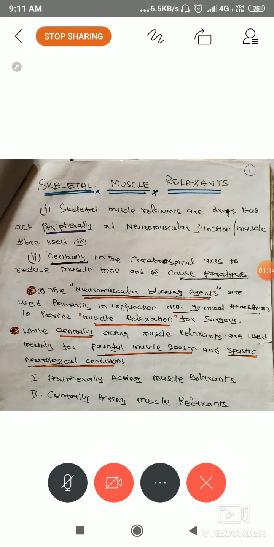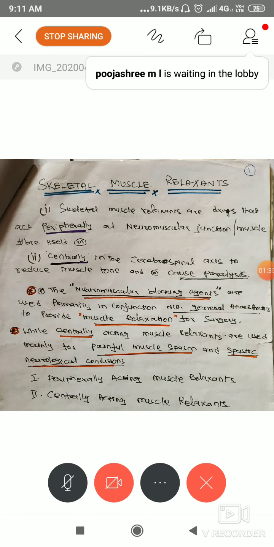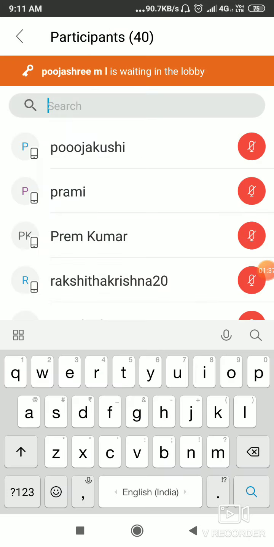There's a way in the slide you can see. Or centrally, through the CNS, acting in the cerebrospinal axis to reduce the muscle tone. It leads to muscle relaxation, even muscle paralysis.